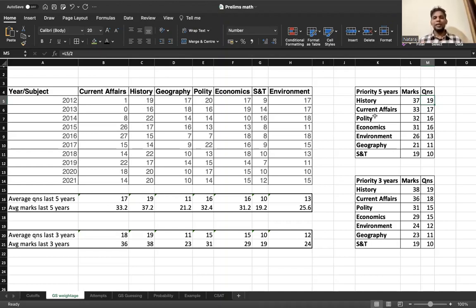I always mention this: generally, some 20-25% of questions will be very easy. Some 50% of questions are relatively moderate. You just have to apply your basic foundation knowledge and you will be able to get the answers somehow. Maybe you don't know one option, but you can use your knowledge, logic or reasoning, or your gut instincts, and you might be able to reach the answer. And 20-25% of questions are very, very difficult to solve.